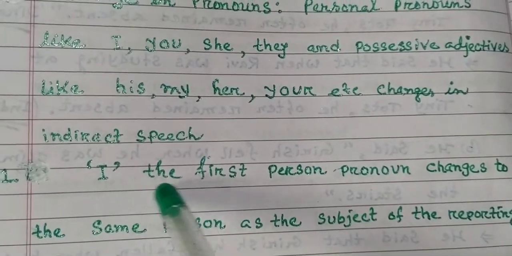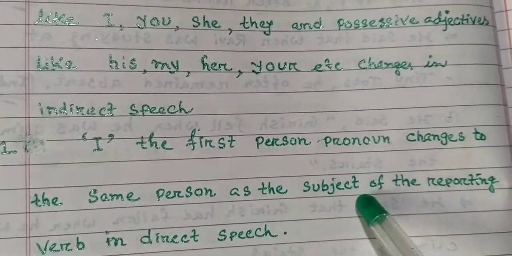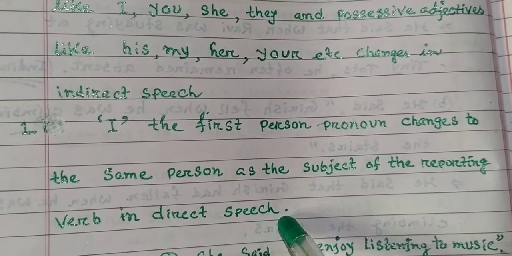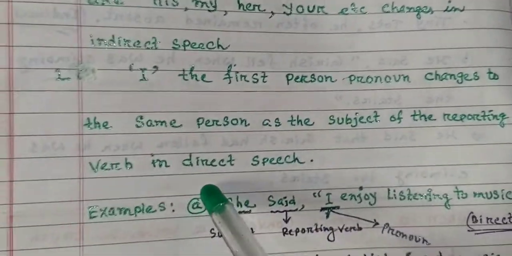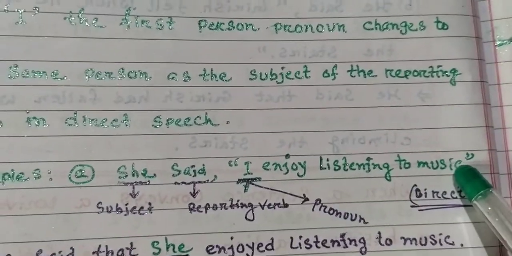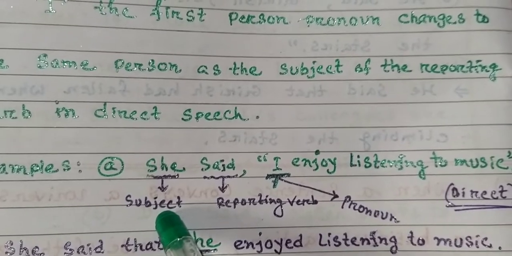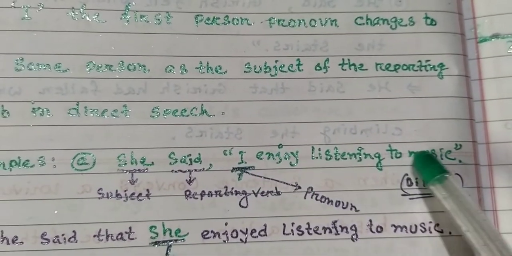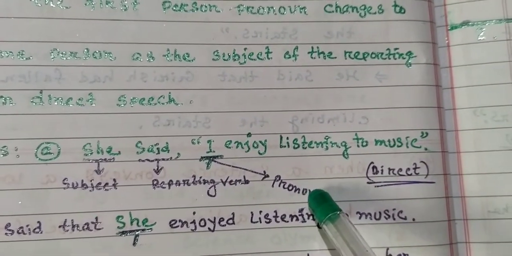So number 1, I, the first person pronoun, changes to the same person as the subject of the reporting verb in direct speech. So the first person pronoun I changes according to the subject of the reporting verb of direct speech. For example, A: She said, I enjoy listening to music. This is the example of direct speech. Here students, she is the subject, said is the reporting verb and I is the subject of the reported speech. I is the pronoun of reported speech. It's the subject.